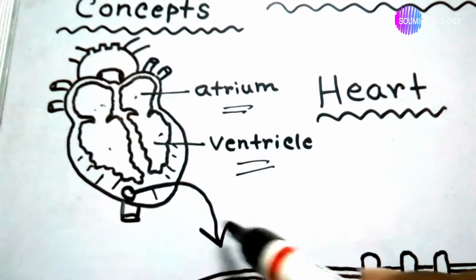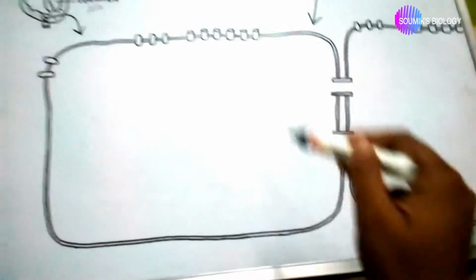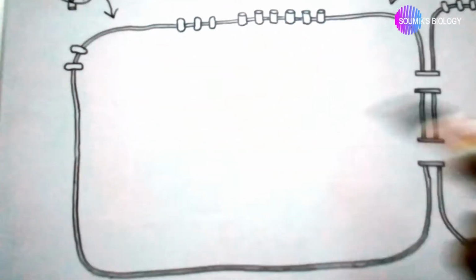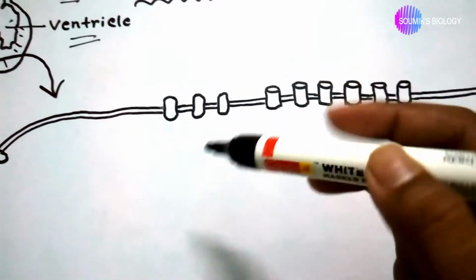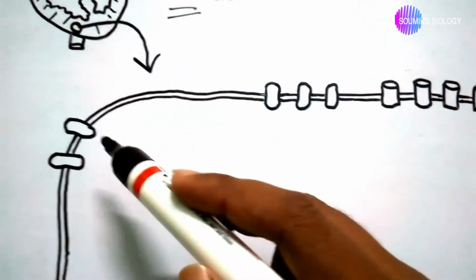I am magnifying the muscle cells and drawing them in a very big size. The cardiac muscle cells contain several membrane proteins.